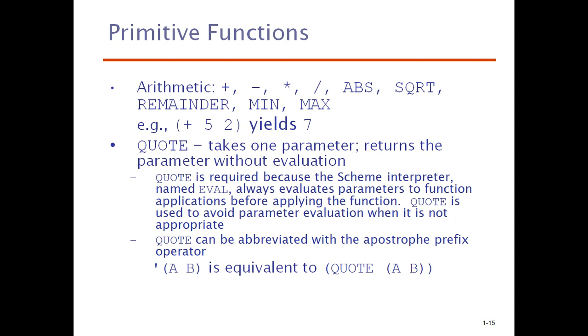Next is quote. It takes one parameter and returns the parameter without evaluation. That means if you don't want any evaluation for a particular statement, list, or expression, you have to put a quote before it. For example, here (+ 5 2) is there.